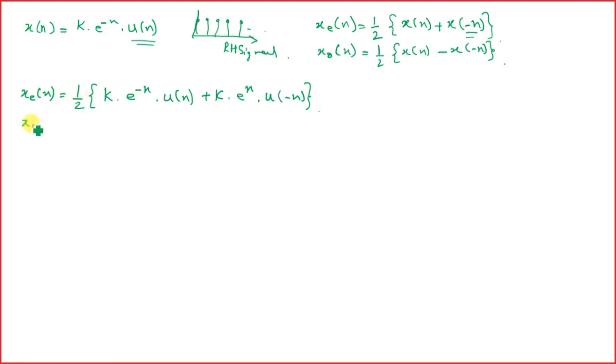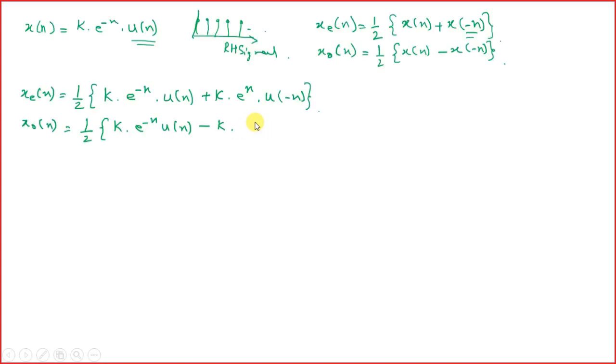Similarly, for x_o of n, the odd component of the signal, it will be given by half of k multiplied by e to the power minus n u of n minus k e to the power n u of minus n, right?